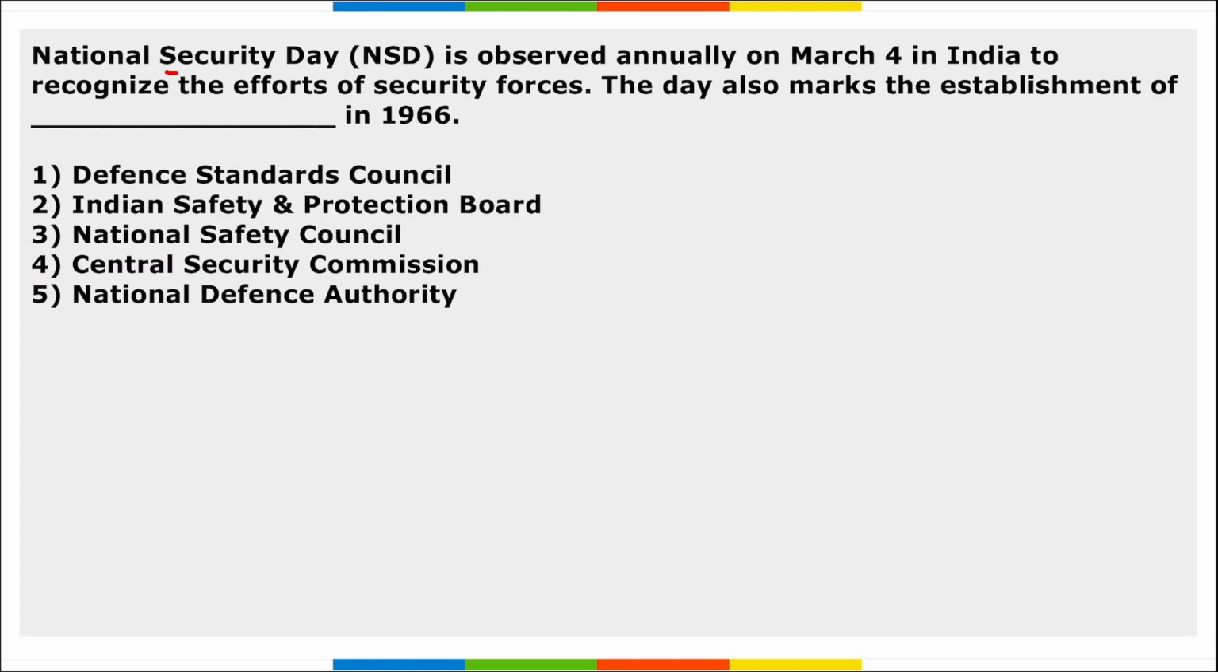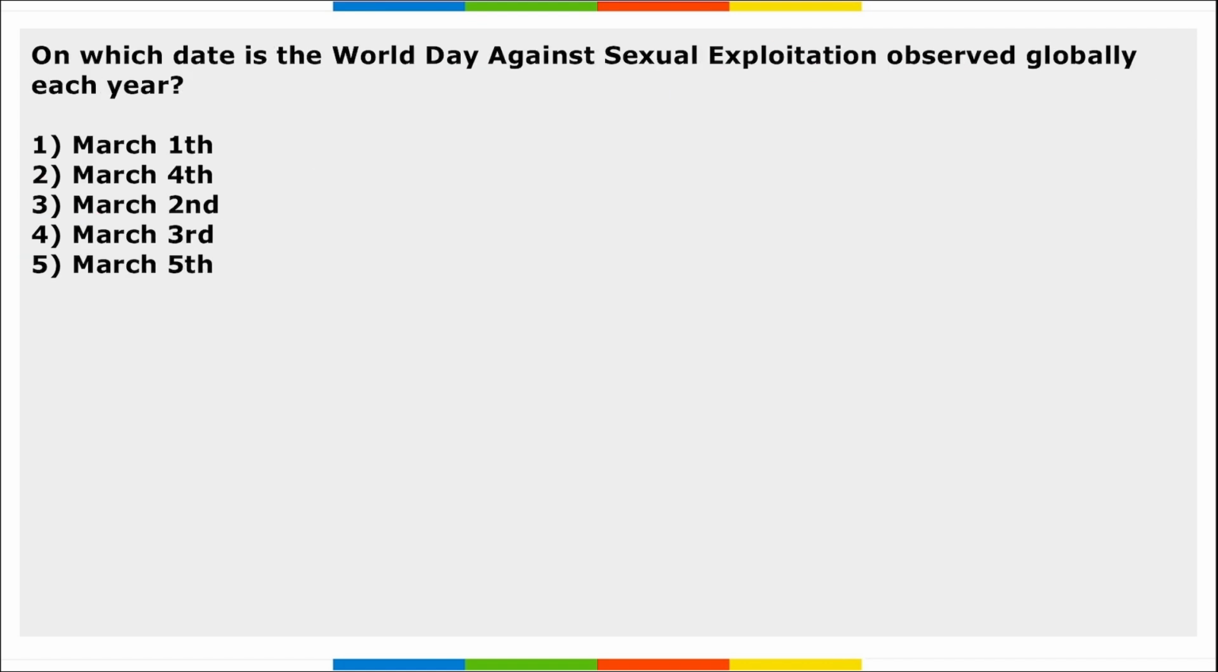Next, National Security Day is observed annually on 4th of March in India to recognize the efforts of security forces. The day also marks the establishment of the National Safety Council in 1966. Next, on which date is World Day Against Sexual Exploitation observed globally each year? It is 4th of March we observe World Day Against Sexual Exploitation.